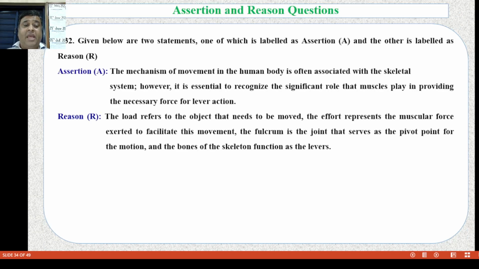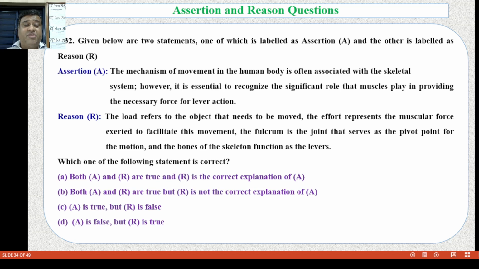Question number 32. Assertion: the mechanics of movements in the human body is often associated with the skeletal system. However, it is essential to recognize the significant role that muscles play in providing the necessary force for lever. Reason: the load refers to the object that needs to move. The effort represents the muscular force exerted to facilitate these movements. The fulcrum is the joint that serves as the pivot point for the motion, and the bones of the skeleton function as a lever. Which of the following statements is correct?